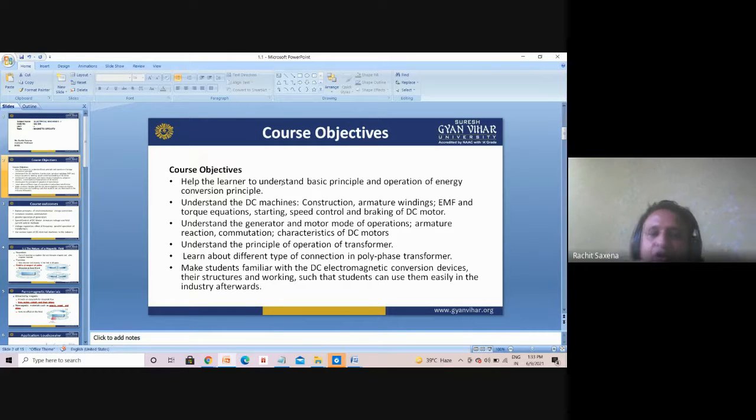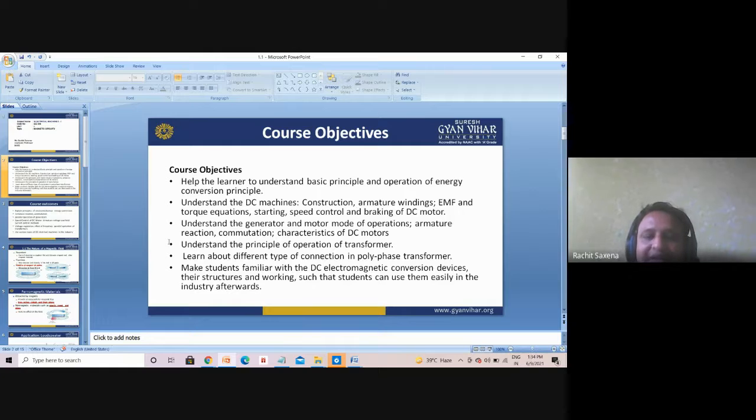Now let us talk about the course objectives for this electrical machine course. The first is to help the learner understand the basic principle and operation of energy conversion. Energy conversion means converting from one form to another and back again, electrical to mechanical and mechanical to electrical. That comes in the category of electromechanical energy conversion. So that is the first one.